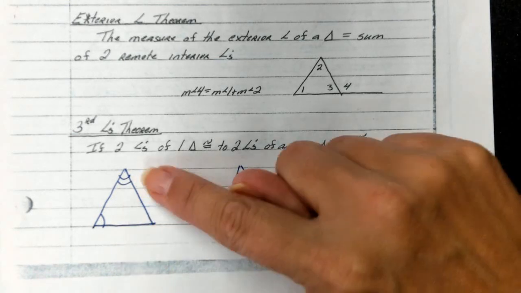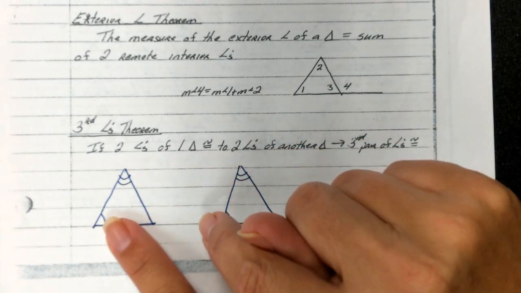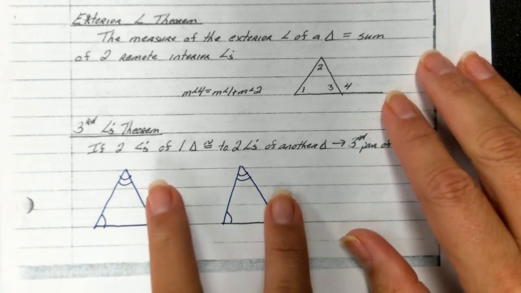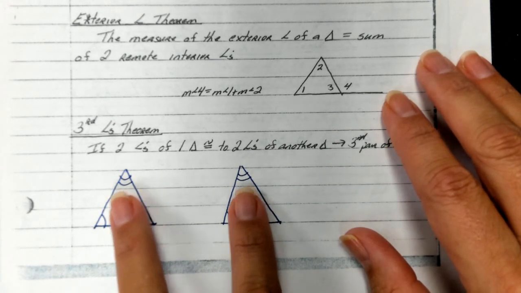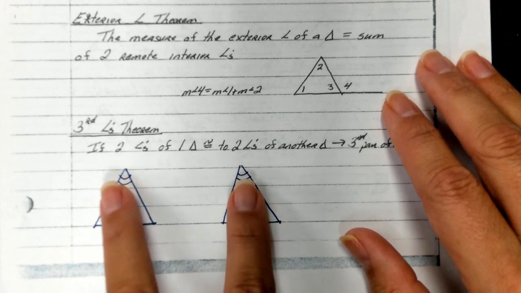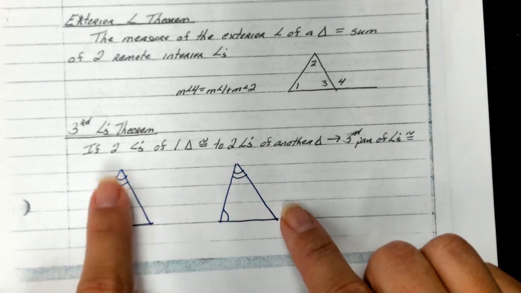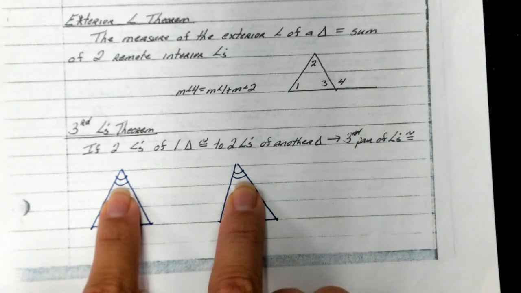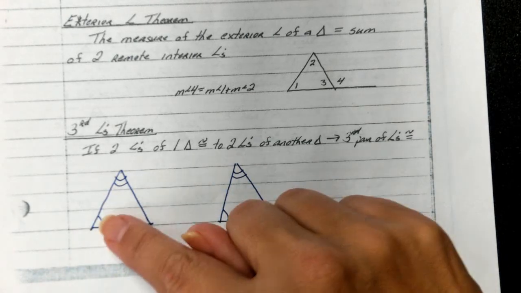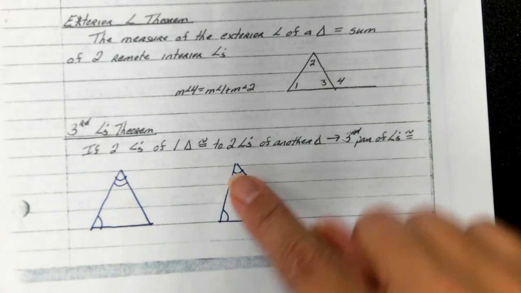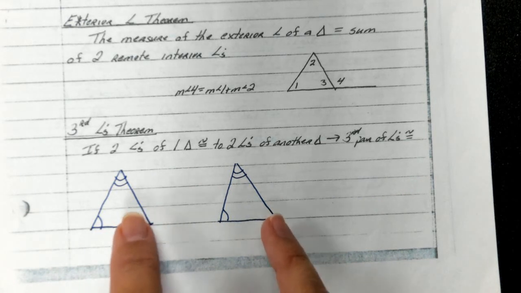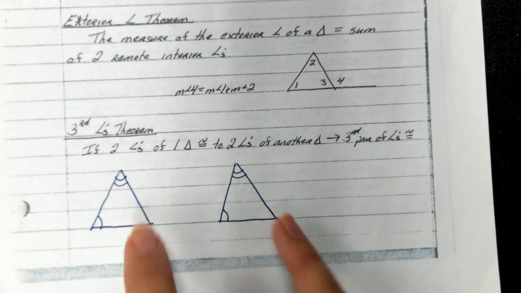So what this is saying is, do you see how this triangle has one congruent mark and this triangle has one congruent mark? So you would be given two triangles, and they would both have one congruent mark for an angle, and they would both have two congruent marks for an angle, meaning this angle is congruent to this angle. So if you're told in two triangles that they have two congruent angles, then guys, we can automatically know that the third angle of both triangles would be congruent.